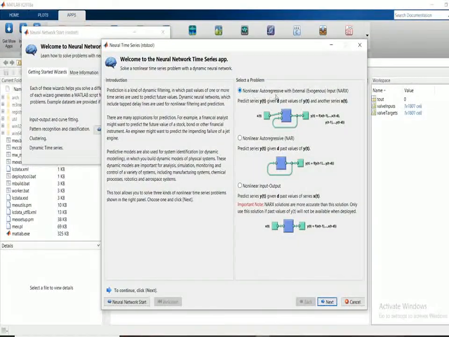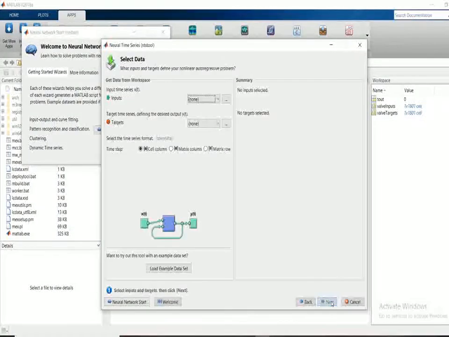Nonlinear autoregression means you have a given input but you also have another input from the feedback from the output. Nonlinear autoregressive is only feedback from the output to the neural network, and nonlinear input is the one which does not have feedback from the output, only an input signal to the neural network. I will choose the nonlinear autoregressive with external input, also called NARX. I will click next for this.